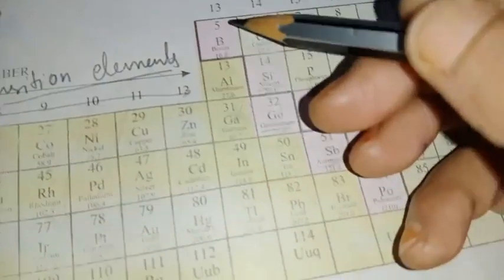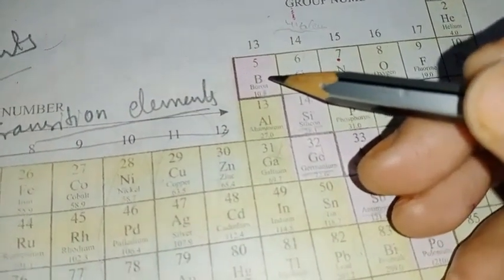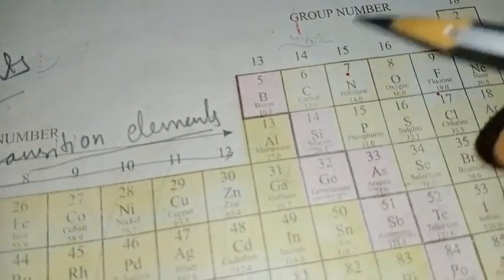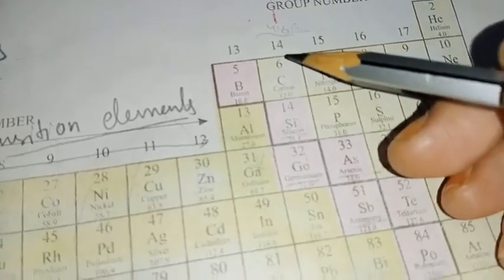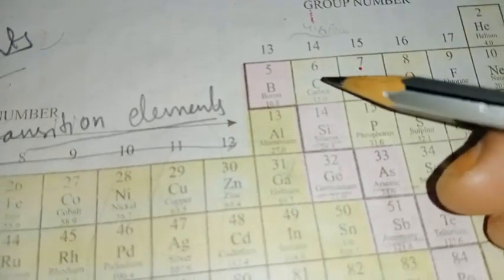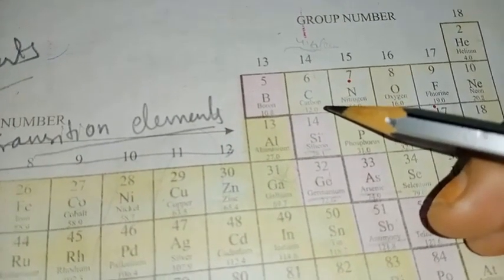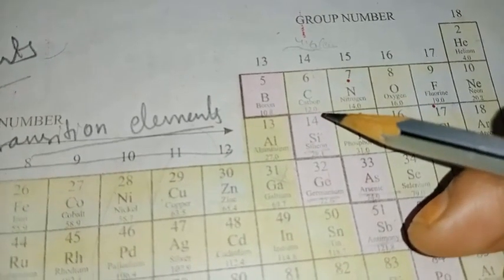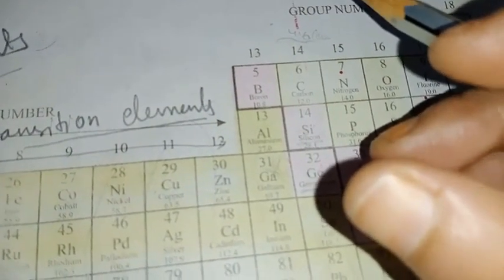Group 13 elements consist of boron, aluminium, gallium, indium, like that. And group 14 elements are also called the carbon family. Carbon is one of the very important elements in the periodic table. When you study the chapter on carbon and its compounds, then you will come to know how important carbon and its compounds are.